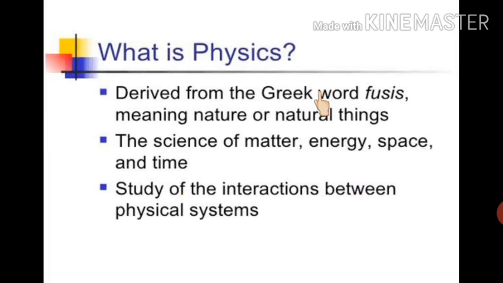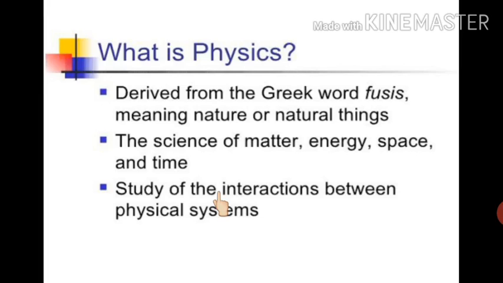What is physics? Actually, it is derived from the Greek word physis, whose meaning is nature or natural things. This word was introduced by the ancient scientist Aristotle in the year 350 BC. The Sanskrit equivalent of physics is bhautiki, which refers to the physical world. It is the science of matter, energy, space, and time. We can say that it is the branch of science that deals with the study of basic laws of nature and their manifestation in various natural phenomena.